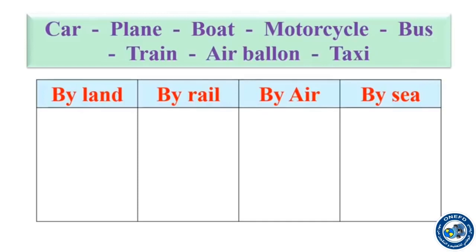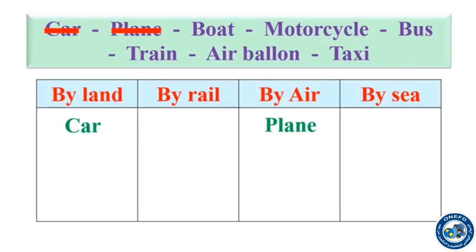Does it move by air? No, it moves by land. So car travels by land. And the plane, is it by sea? Is it by rail? No, plane, it moves by air. It can fly in the air. So plane by air.